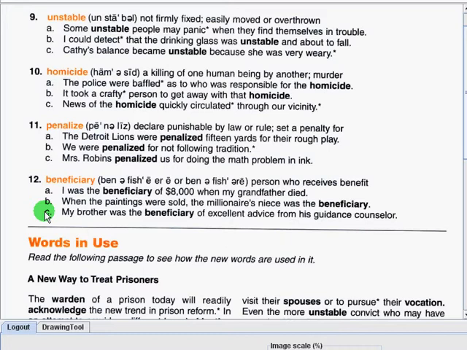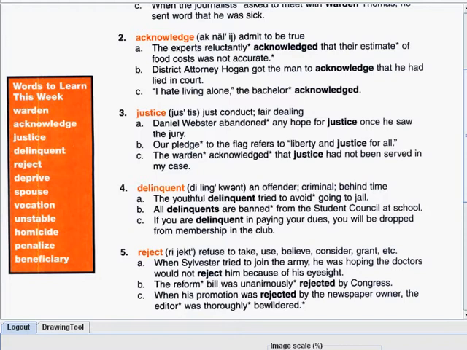My brother was the beneficiary of excellent advice from his guidance counselor. Again, my brother was the beneficiary of excellent advice from his guidance counselor. So let's take a look again at the 12 vocabularies.